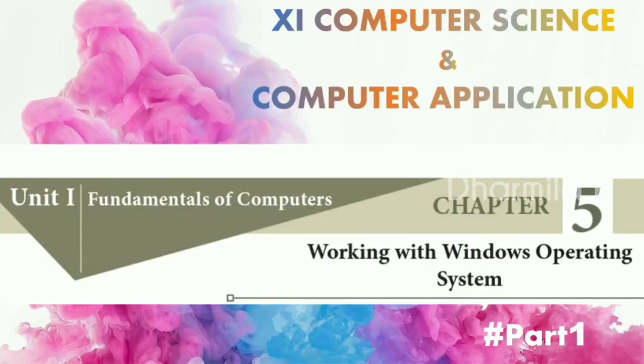Hi students, welcome back. This is Plus One Computer Science and Computer Application, Chapter 5, Working with Windows Operating System,